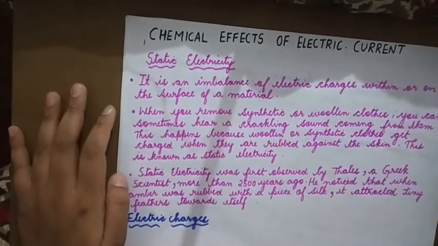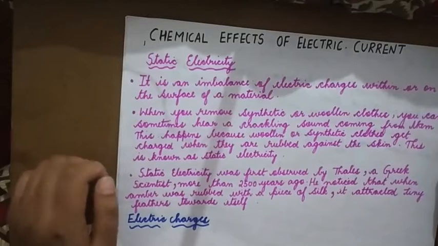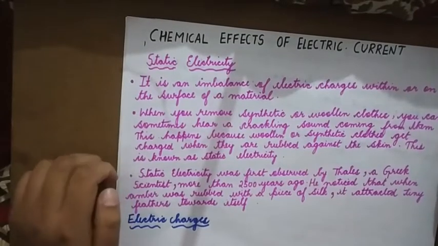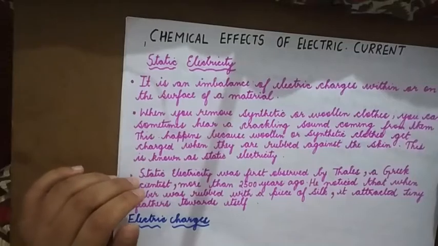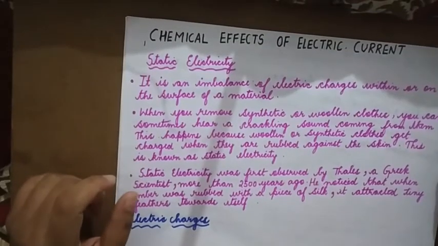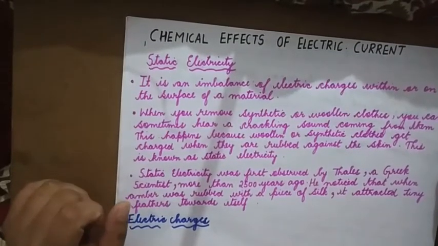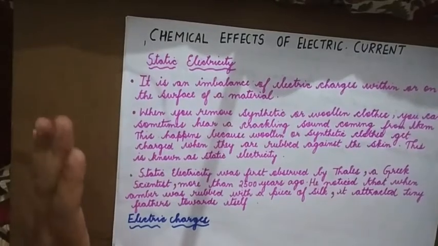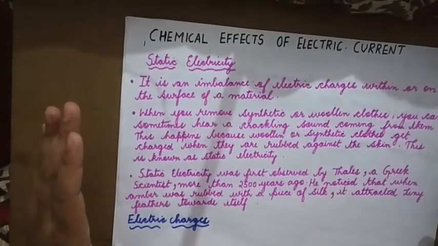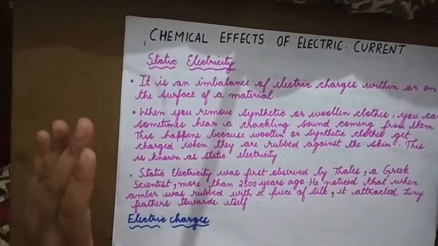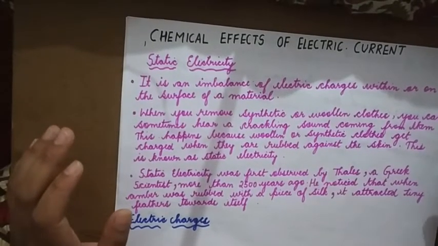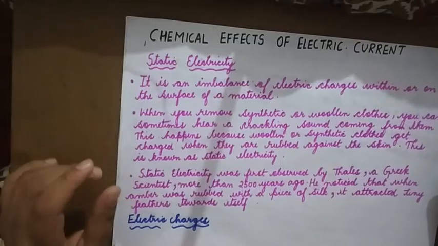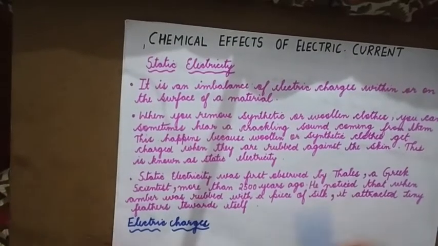The clothes are rubbed across the skin, because of which a transfer of charges is taking place. There is an imbalance in the charge being created. That's why whenever we remove synthetic or woolen clothes, a crackling sound is heard.